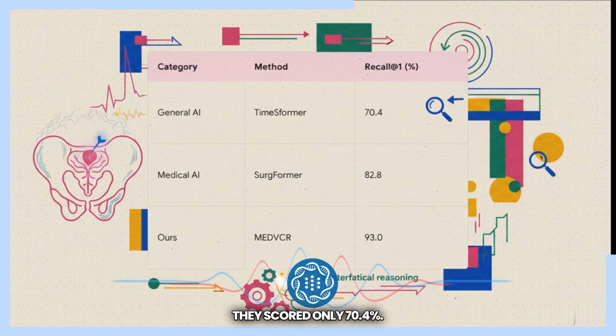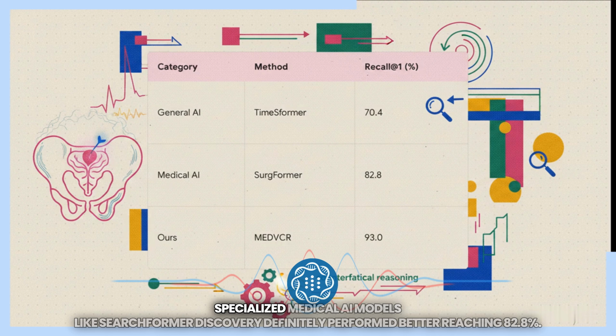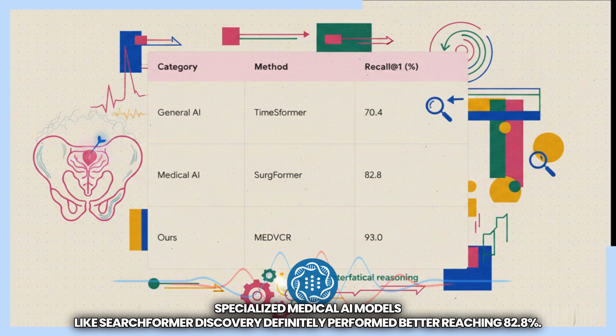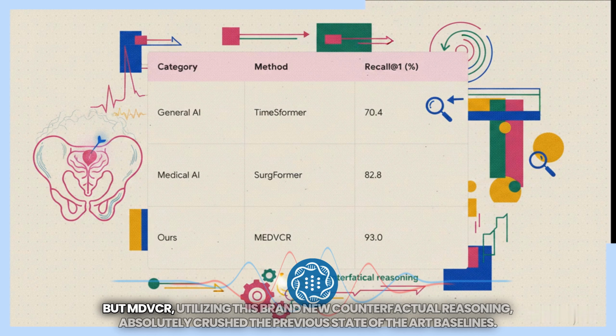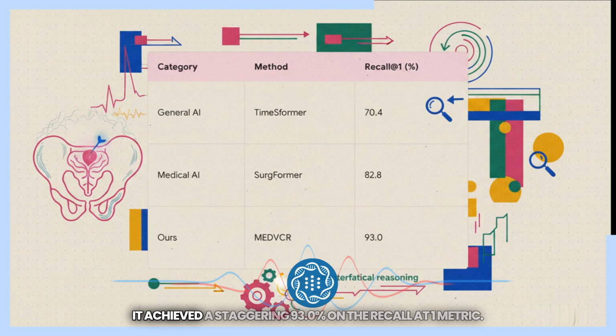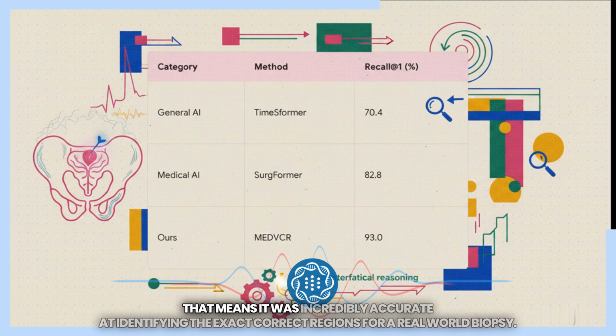They scored only 70.4%. Specialized medical AI models, like SearchFormer, definitely performed better, reaching 82.8%, but MEDVCR, utilizing this brand new counterfactual reasoning, absolutely crushed the previous state-of-the-art baselines. It achieved a staggering 93.0% on the recall at 1 metric. That means it was incredibly accurate at identifying the exact correct regions for a real-world biopsy.